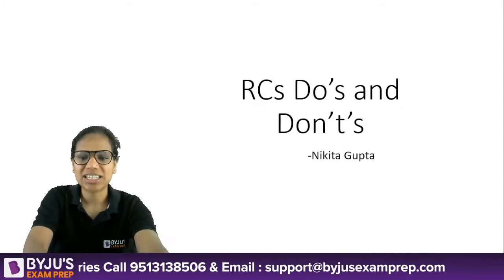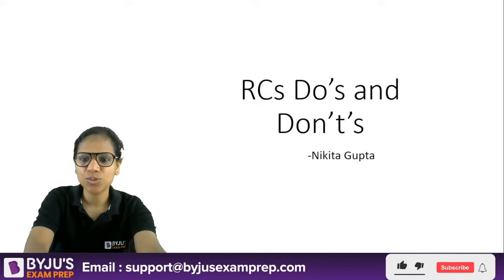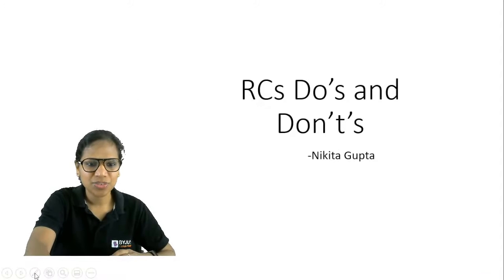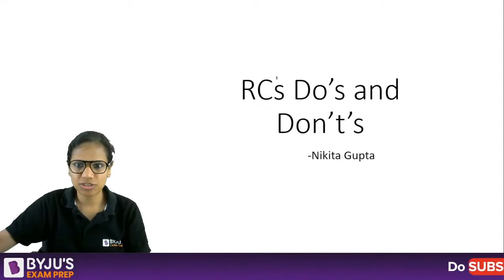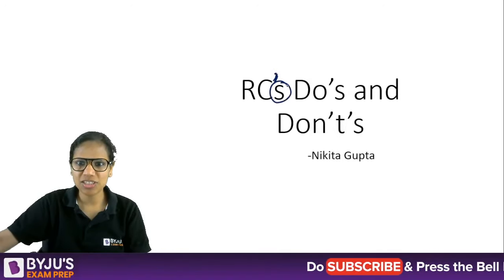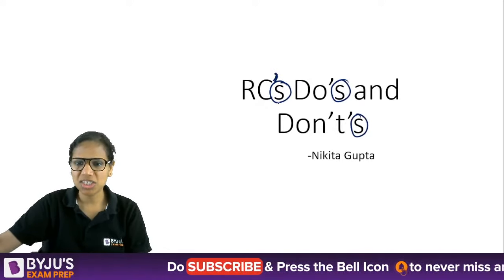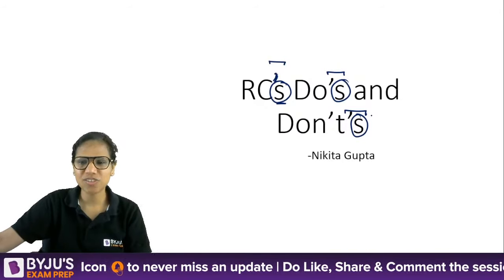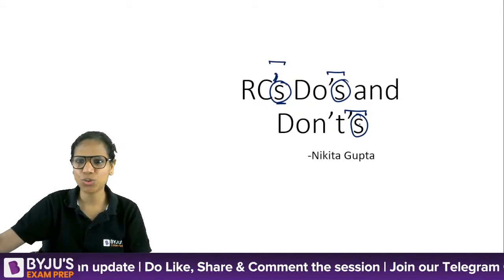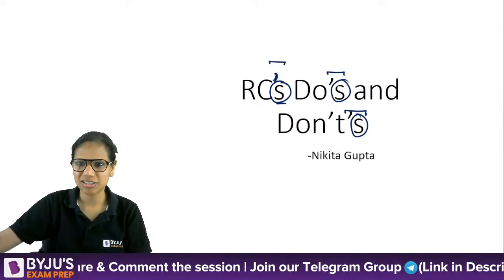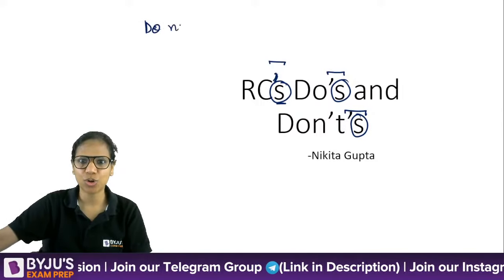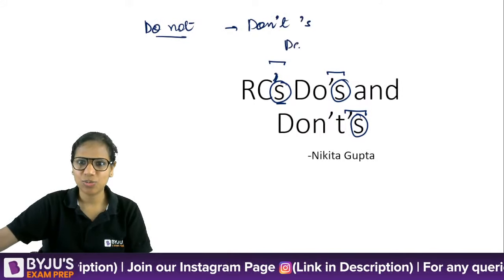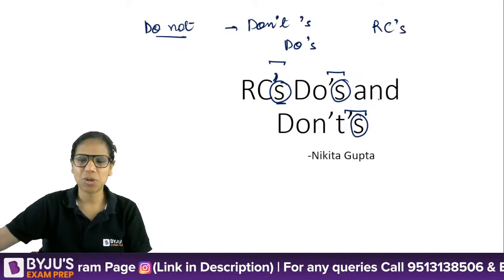Okay. So let's begin with our session, RC's do's and don'ts. So first of all, in this title, I can even put an apostrophe here. How is it that I'm putting apostrophes here, here, here? Because this is not the possessive case, right? So why am I putting apostrophes here? Is it allowed or is it just a mistake? Do's and don'ts. Why this apostrophe here? This I understand because it's a contraction of do not. So I should put it like this. Don't. But why this one? Why this one? And why this one?